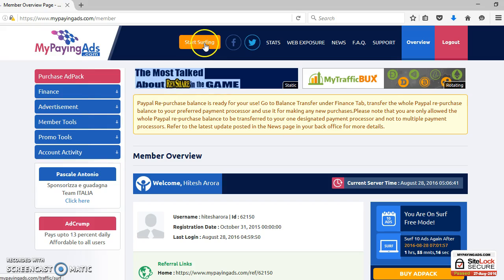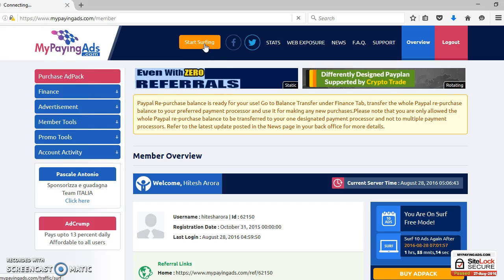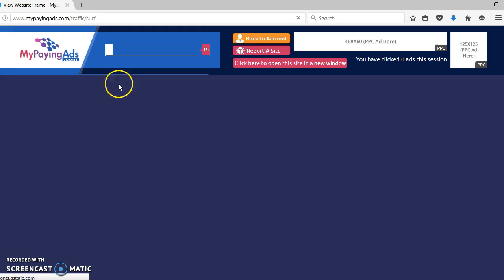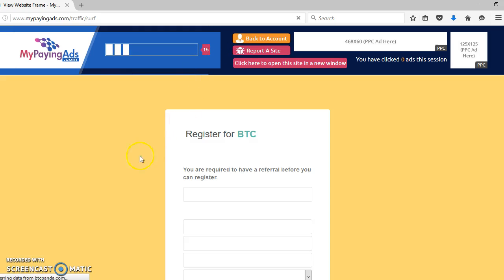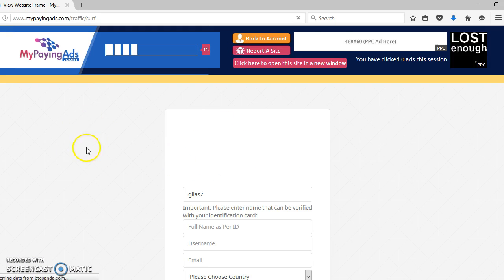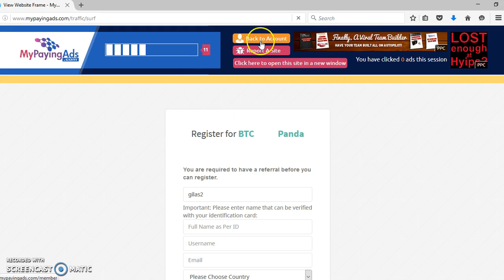Start surfing. The main thing is how we click 10 ads. We click start surfing, or you can click from here. Once you click that, it will take you to the advertisement page. Now this ad is going to play for 19 seconds. This is the ad playing. You have these links here: back to the account, report a site, click here to open the site in a new page. Once this ad is complete, I'll show you. There's only 3, 2, 1. Okay, this ad is complete now.